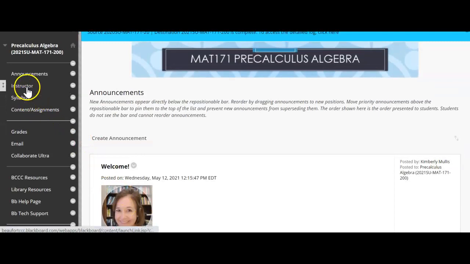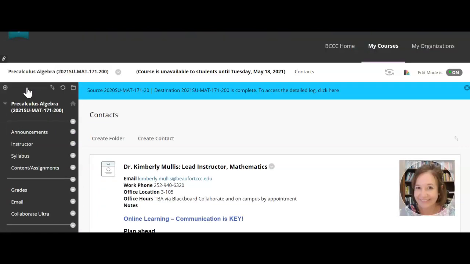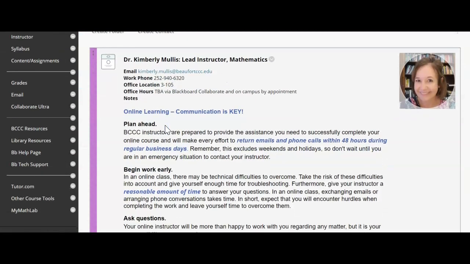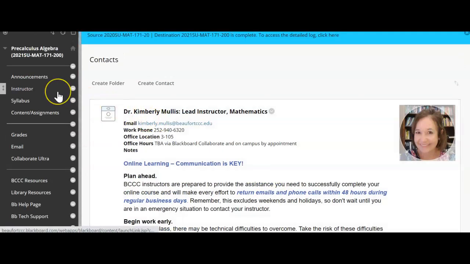The next tab is the instructor tab. It will give you all of my information. If you need to contact me, you will do so by email. My work phone in the summer, you won't reach me there, and you won't reach me in my office. You will need to email me, and we can meet face-to-face virtually via Blackboard Collaborate, so there is that availability to you. But again, make sure you email me if you need me.